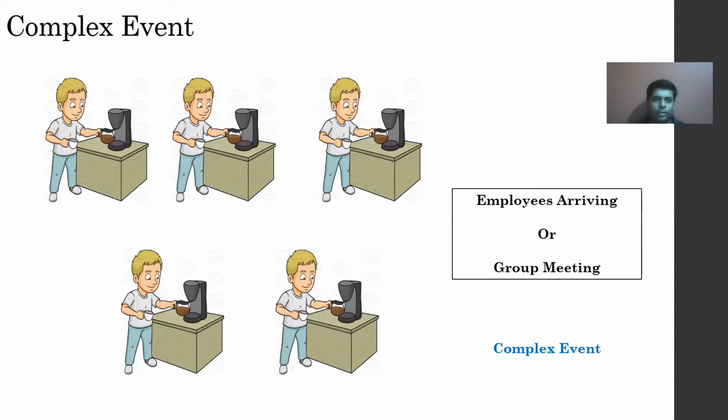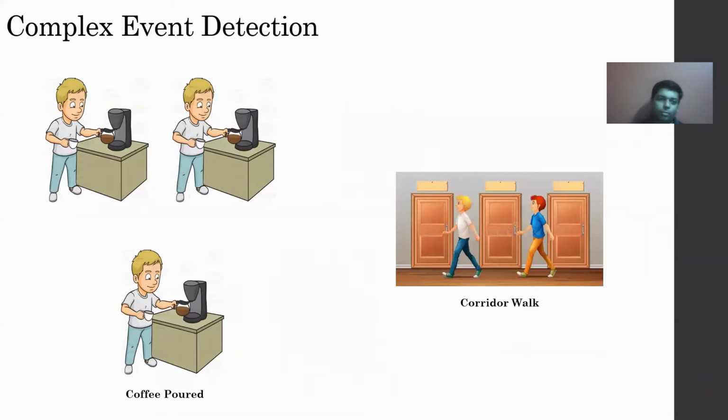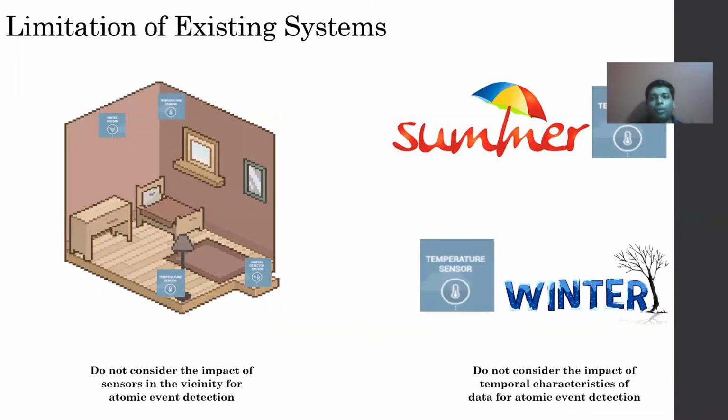For example, a coffee pot event detected in the morning could be either employees arriving for the morning shift or maybe a group meeting which is occurring in a nearby meeting room. There are specific characteristics which could be identified to check what complex event is actually happening. For example, along with the coffee pot event, say motion sensors are being triggered near a particular office, then maybe it could indicate that along with the coffee pot and the corridor walk event, a group meeting is happening in that particular office.